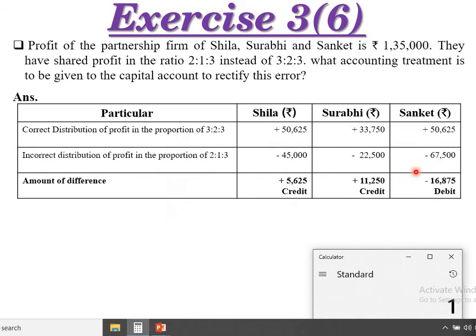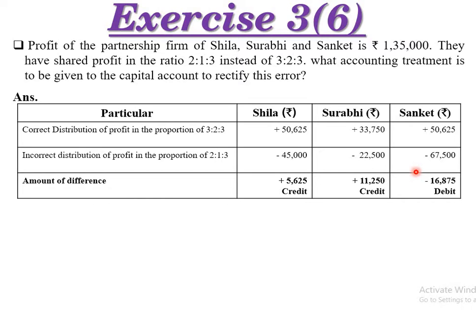And the shortcut I already discussed: 1,35,000 divided by 6 is 22,500, that is the common, multiply by 2, that is 45,000, then 22,500, and last one 22,500 into 3, that is 67,500. Easy calculation.